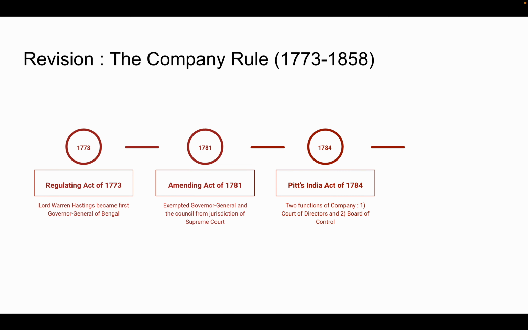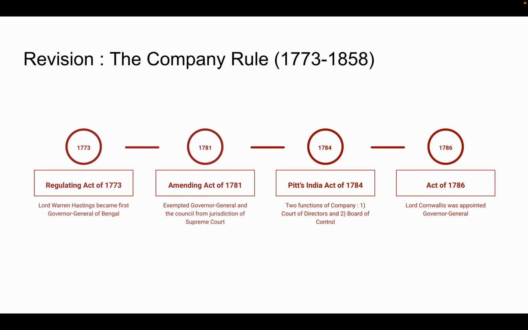After this we have Pitt's India Act of 1784. One of the key features of this act was that the East India Company primarily had just one body, called the Court of Directors, but this act divided its functionality into two. One is the Court of Directors, which was related to commercial matters, and the other was the Board of Control, which was related to political matters.